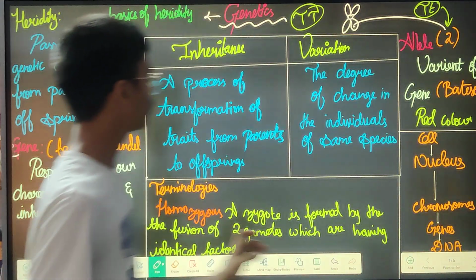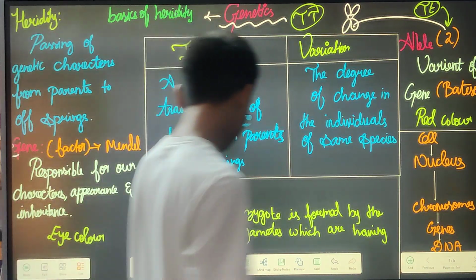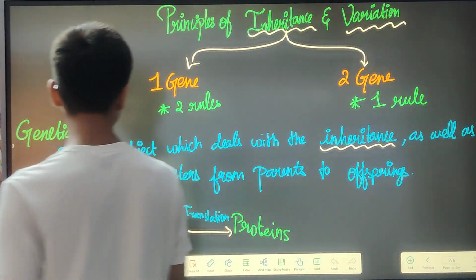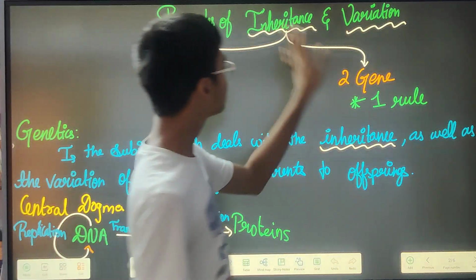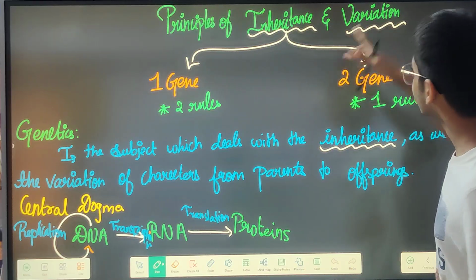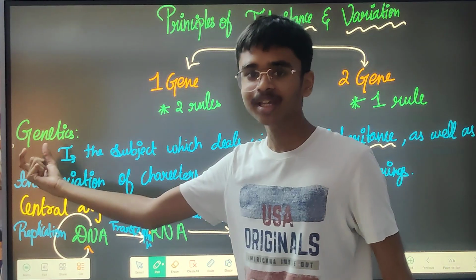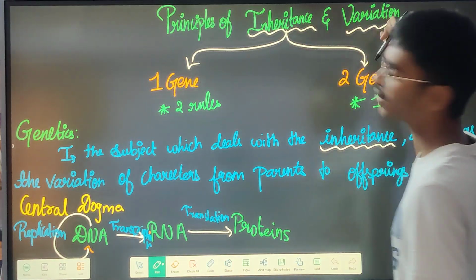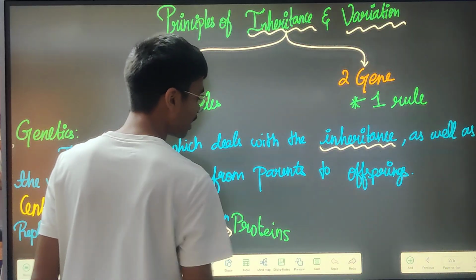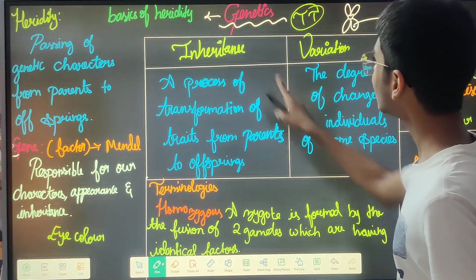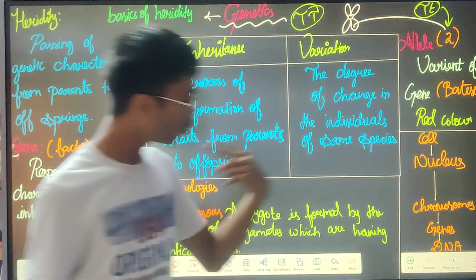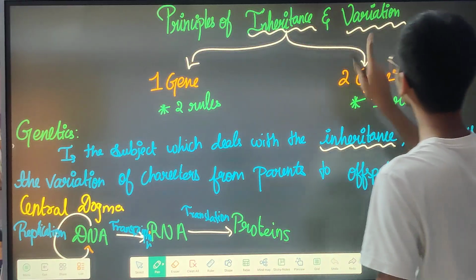Now we will come back here. I have just now completed this genetics, so we have to continue now. As well as the variation of characters, it is not just inheritance. See, principles of inheritance and variation is there, right? So this inheritance and variation is none other than genetics. Genetics deals with both inheritance and variation. That is why the basis of heredity is genetics, because genetics deals with both inheritance and variation.